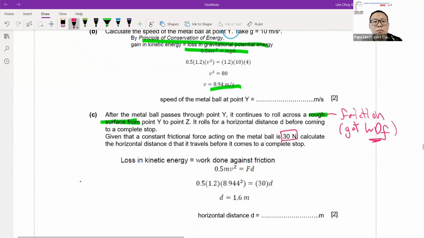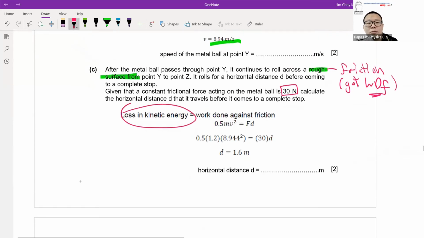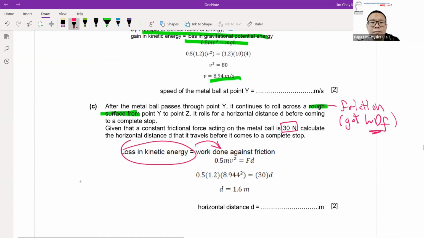So the kinetic energy will be 100% converted to the work done against friction. That's why my half mv squared will be converted to work done, which is force times distance. The force given is 30 Newton, and distance d is what I need to find. You apply the calculation, and you should get an answer of 1.6 meter. What we mean by energy conversion: track the energy. Look at how I do it, not just the formula.